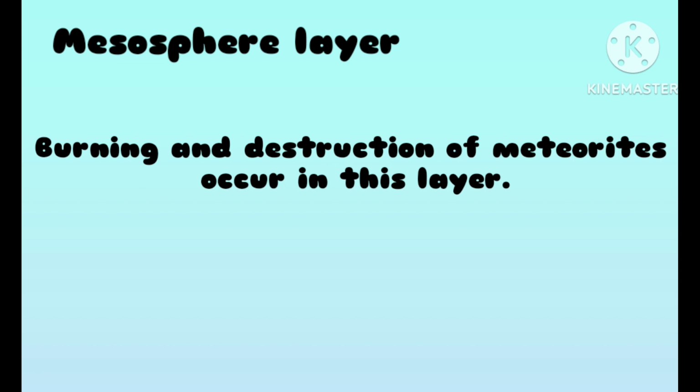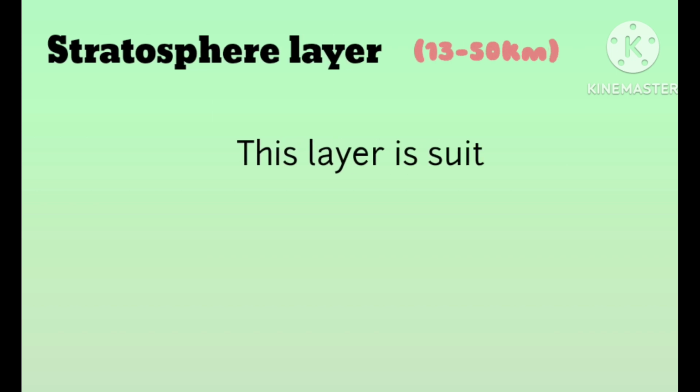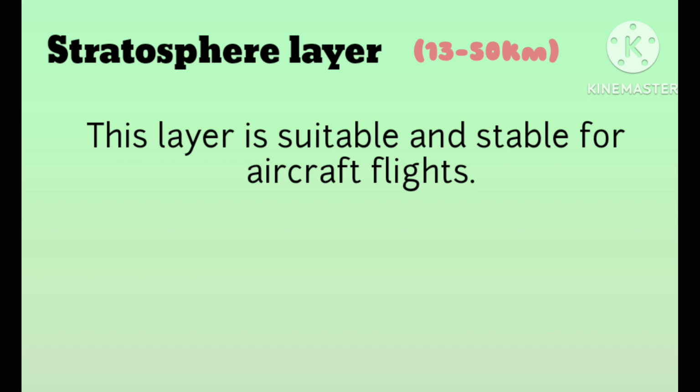Next, the mesosphere layer. This layer prevents our Earth from getting hit by meteorites because burning and destruction of meteorites occur in this layer. The height of the mesosphere layer is 50 kilometers to 80 kilometers. Now let's jump to the next layer, the stratosphere layer. Its height is 13 to 50 kilometers high. This layer is suitable and stable for aircraft flights.